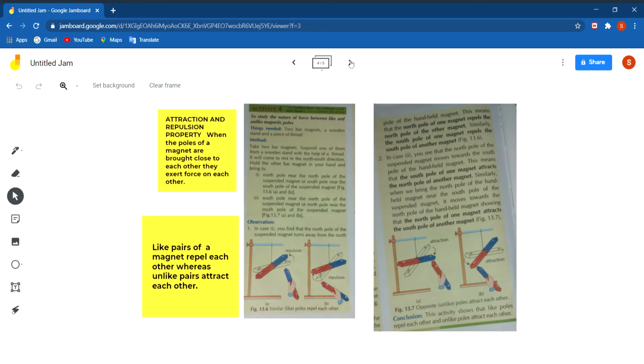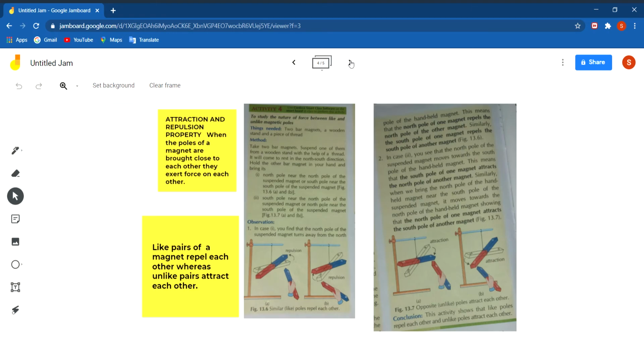But if you bring the like poles of both magnets, means north pole towards north pole or south pole of a magnet to south pole of other magnet, they both will repel each other. So the like poles repel each other and unlike poles attract each other. This property is known as attraction and repulsion property of a magnet.